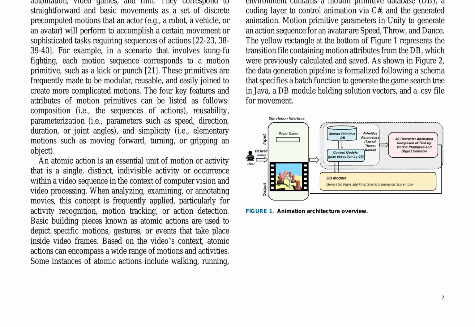The proposed asset digital twin framework architecture consists of 3 primary components: a smart computing part, a digital 3D animation part, and a data transmission file between these modules. The user interface features a text box for selecting a score and an animated video as output. The digital replica of the animator and simulation objects are represented within the Unity engine. The virtual environment comprises a motion primitive database, a C# coding layer to control animation, and the generated animation.